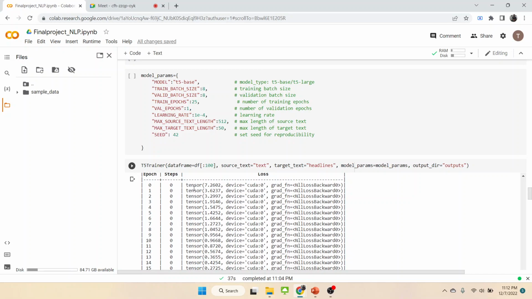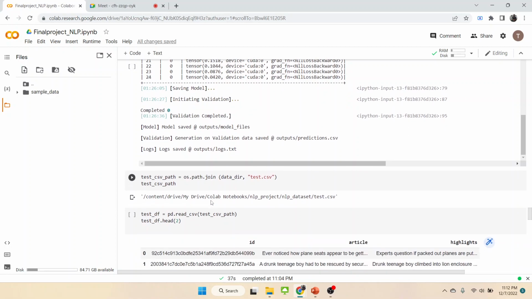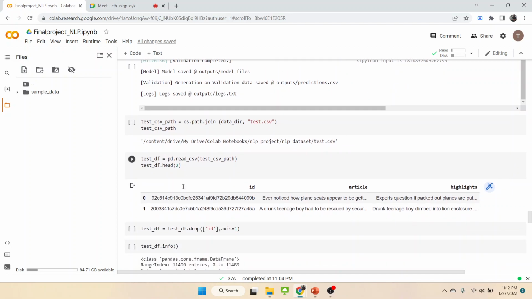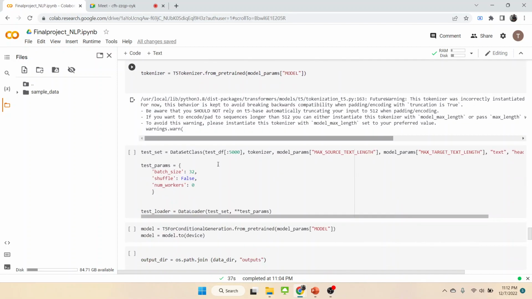In order to generate the text, I gave 25 epochs. At the first epoch, epoch 0, my loss was 7.2. When it comes to the 24th one, the loss was 0.04, so it was reduced from 7 to almost 0. After training I gave the test data. I took only 2 rows. This has an article column, a highlights column, and an ID column. I did pre-processing, checking the size, whether there are any nulls, everything.